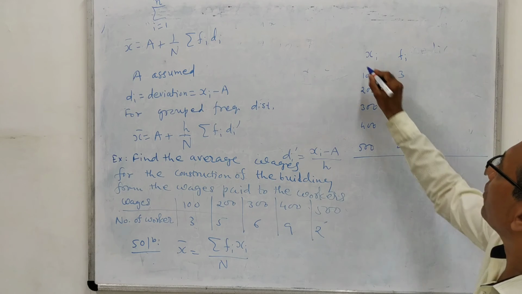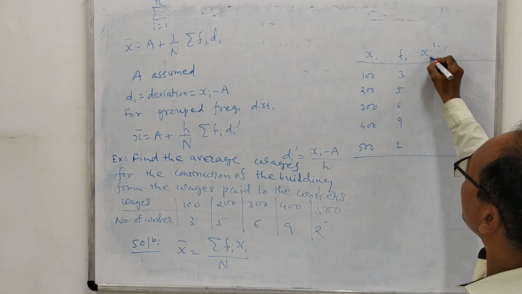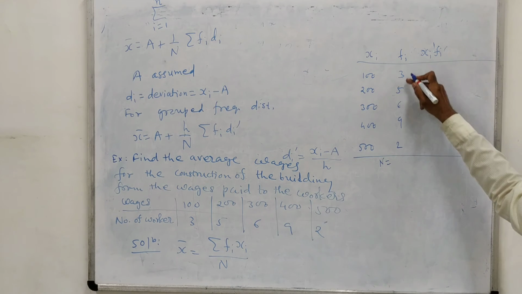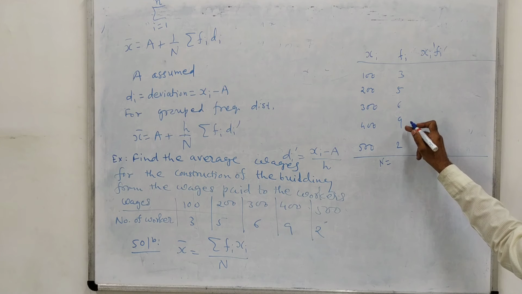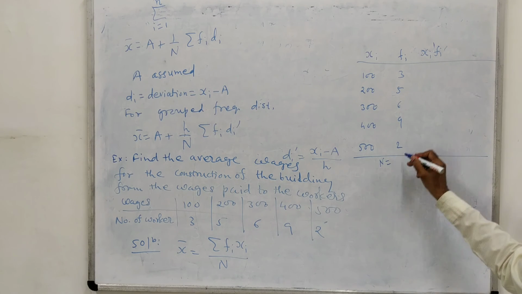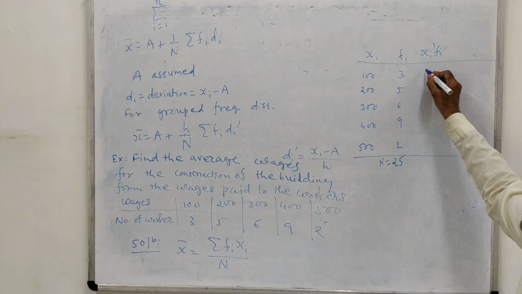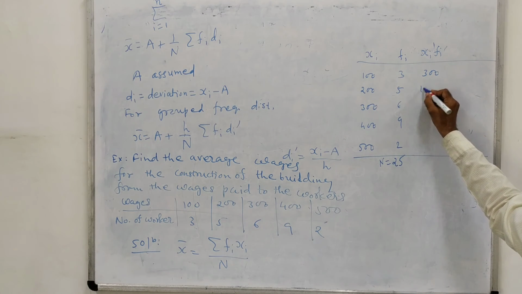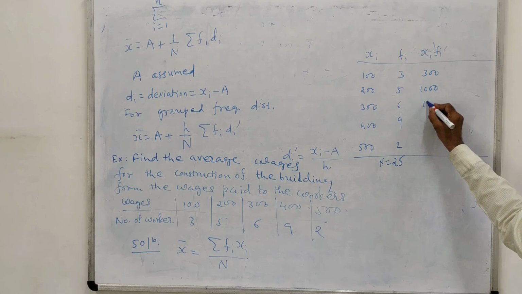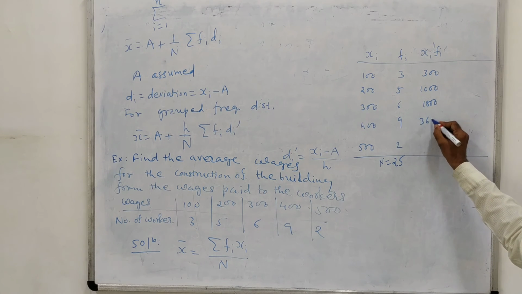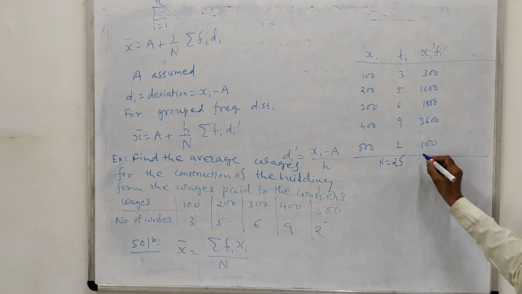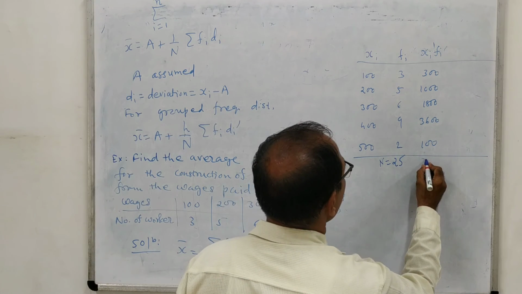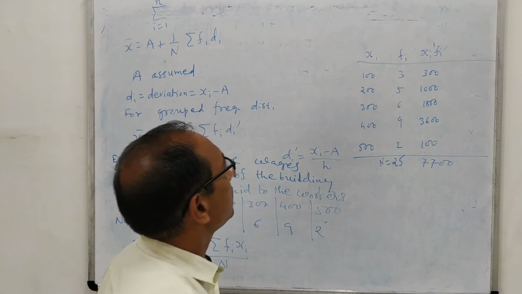Then draw a line over here, and here also. Here we will require fi into xi, and capital N. Capital N is nothing but the total of these: 3 plus 5, 8, plus 6, 14, plus 9, 23, plus 2, 25. And fi into xi: 100 into 3 means 300, 5 into 200 means 1000, 800, 1800, 3600, and this is again 1000. We will find the total of this one, and if you find the total, you will get 7700.